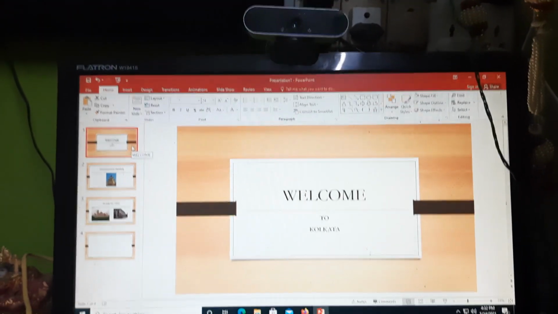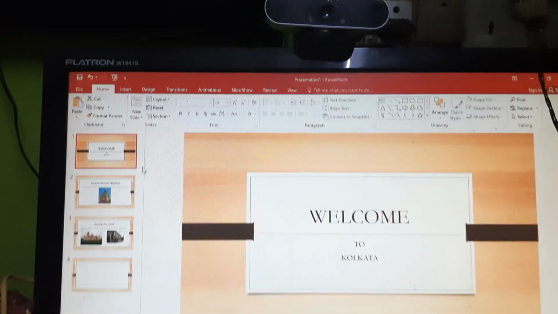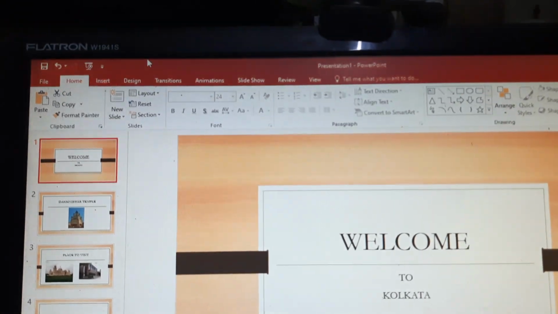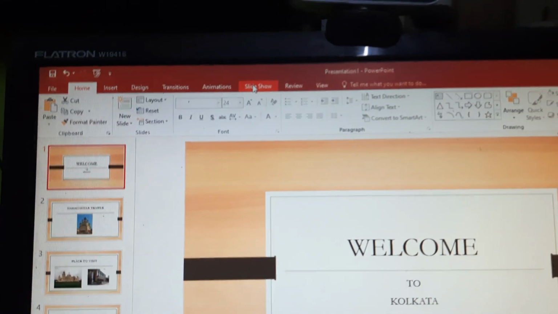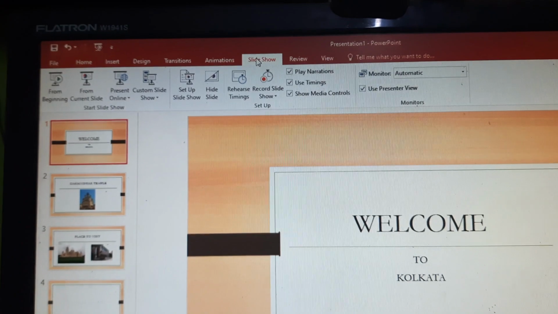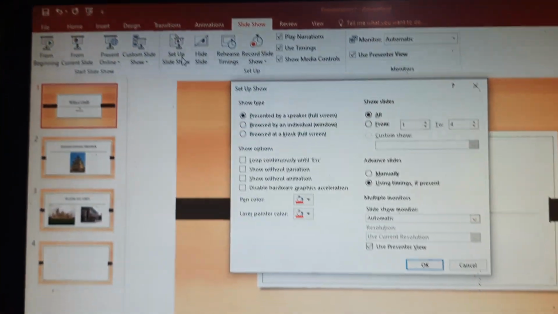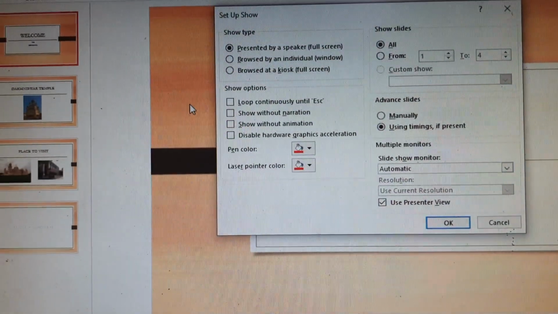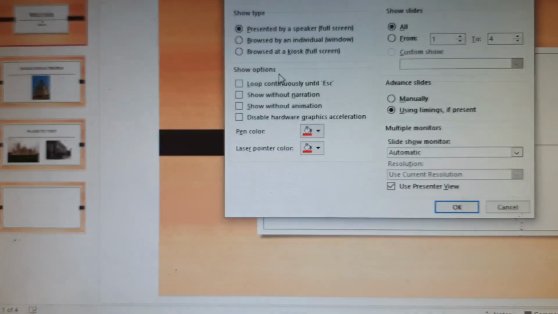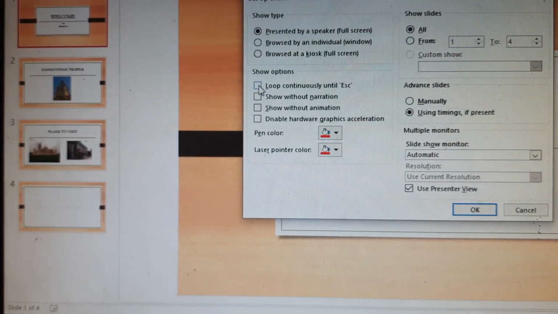Now I want to go for the automatic slideshow. It should not finish unless I press the Escape key. So what should I go for? I have to go to the Slide Show menu. Now from the Slide Show menu, I have to go to the option Set Up Slide Show. Then there is an option called Loop continuously until Esc.